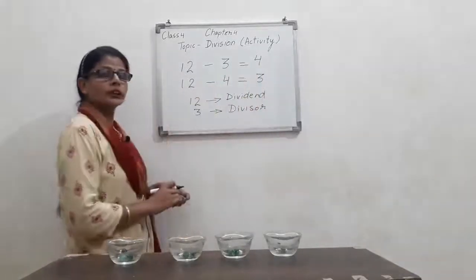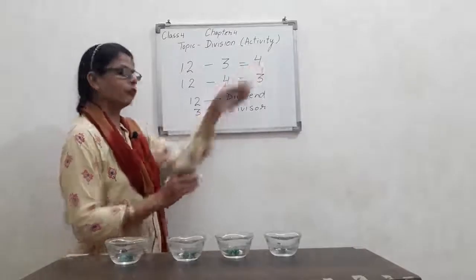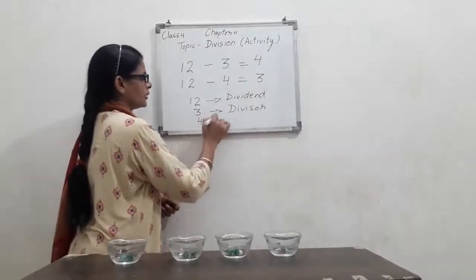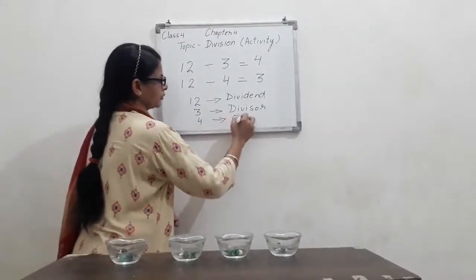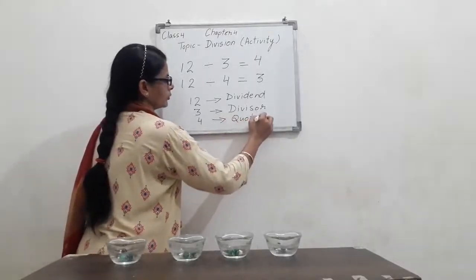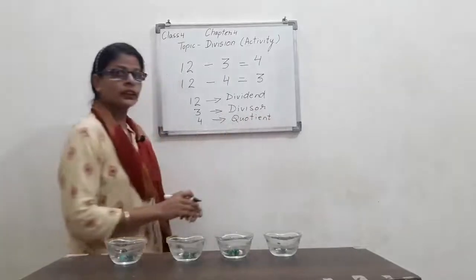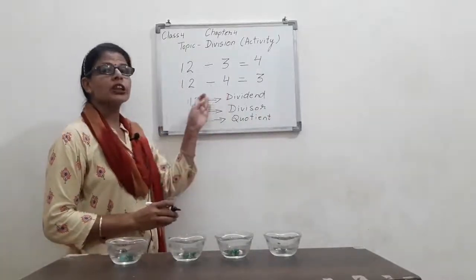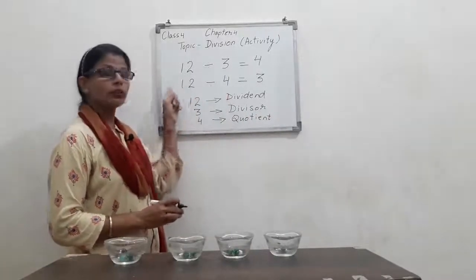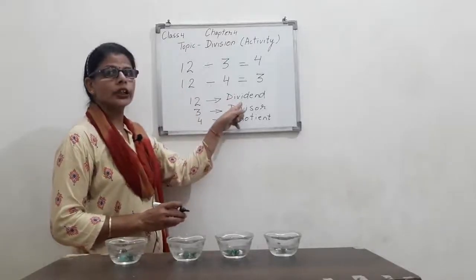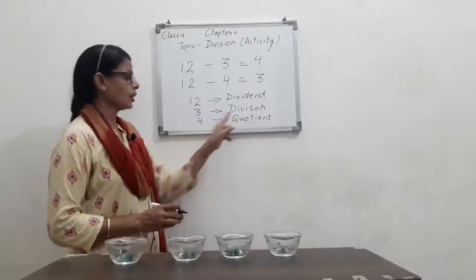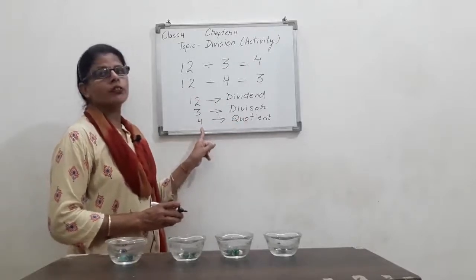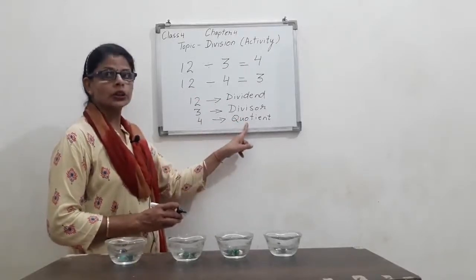And what do we get? How many did each get? 4. So 4 is what? Quotient. Right? The number which we divide, we are dividing 12, so this is called the dividend. The number by which we are dividing is called the divisor, and the answer of division is known as the quotient.